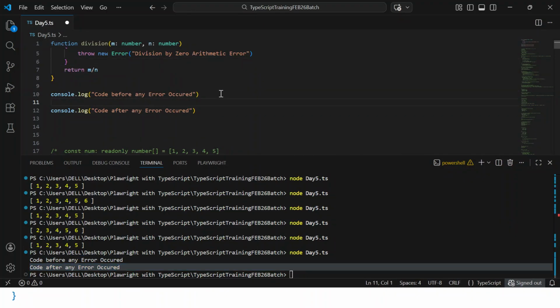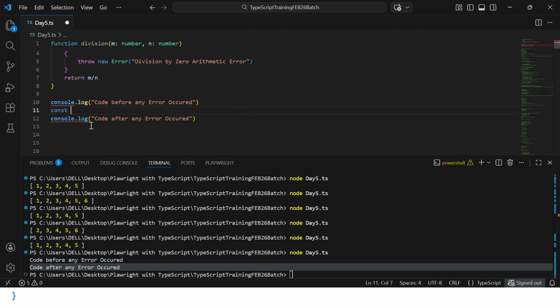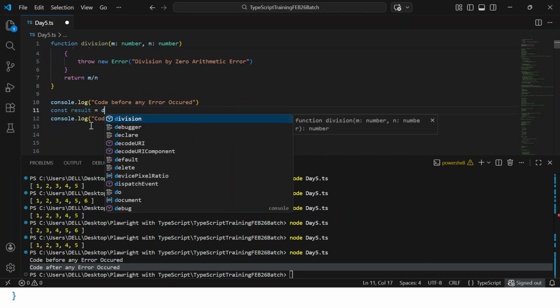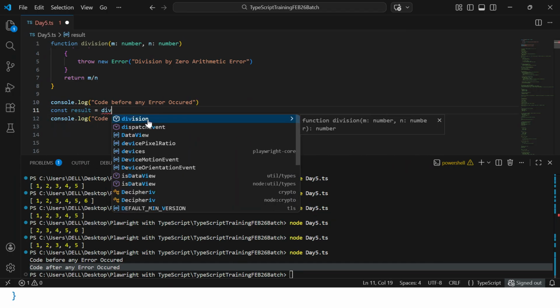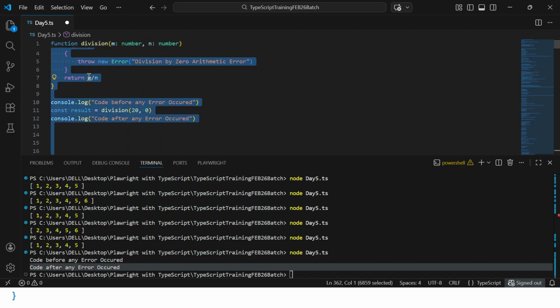Now here in the middle, let's try to call this method. What is the method name? It is called division, and we are dividing m by n. The return value I can store in some result constant, equal to division, which is the method name, and I give 20 comma 0, sorry, my bad, 20 comma 0, two values I am passing, which will return m divided by n.